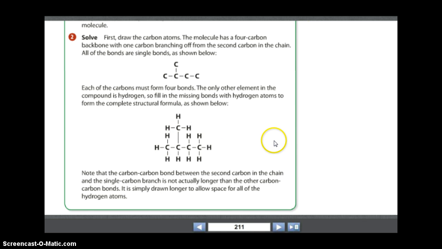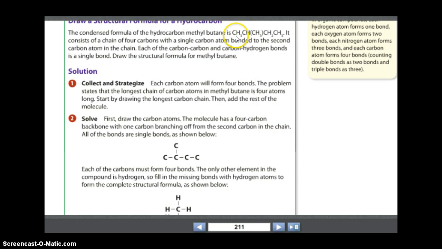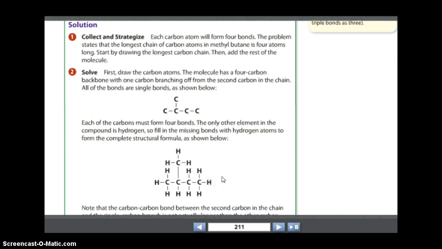So again, if you have this chemical, CH3, CH, parentheses, CH3, CH2, CH3, it's called methyl butane. The bute tells us that there's 4 carbons in a row. The ane tells us it's all single bonds. The methyl tells us that there's a CH3 branched off of it, and we know it's branched off of the second one because that's where it's written in here. And that's where it looks like.